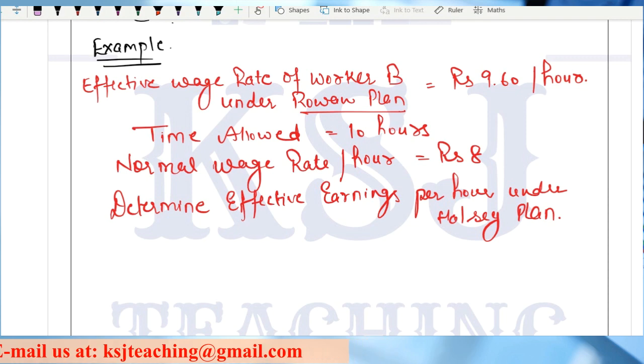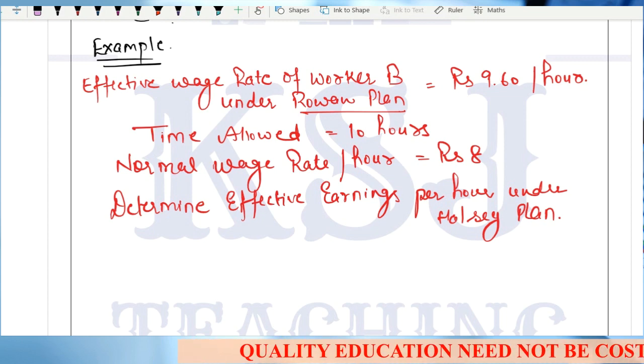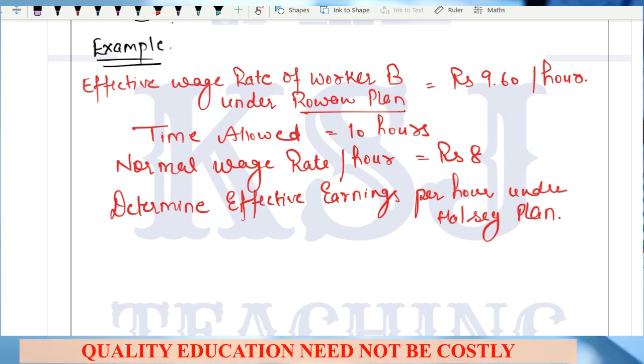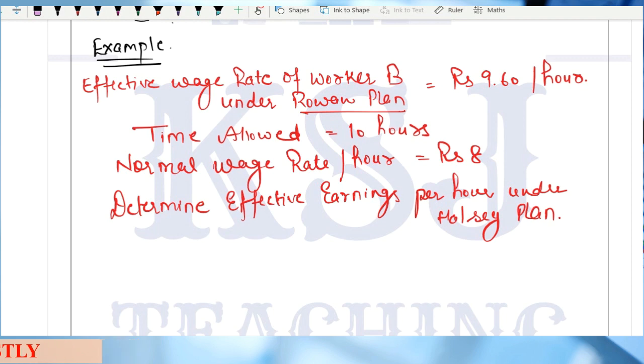Now the question says that you have to calculate that if worker B had not been placed under Rowan plan and been placed under the Halsey plan, what will be his earnings per hour? Under the Rowan plan, it is 9.60. Now you have to calculate what will be his earnings if this worker B is placed under the Halsey plan instead of Rowan plan, right?